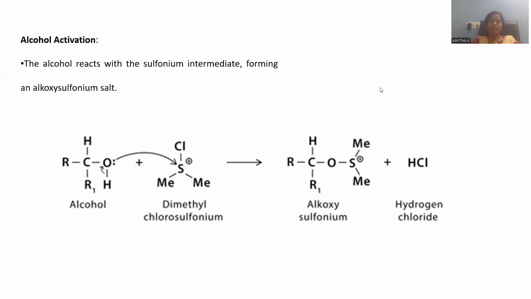After getting that intermediate compound, we are supposed to activate this alcohol. The alcohol reacts with the sulfonium intermediate, forming an alkoxysulfonium salt. Here we have an alcohol where the electron-rich oxygen is able to bind with the electrophilic sulfur. So this intermediate is able to form a bond between the oxygen and the sulfur. The chlorodimethyl sulfonium ion will form a bond with oxygen, so that a new sigma bond is originated, accompanied by a byproduct, hydrochloric acid.